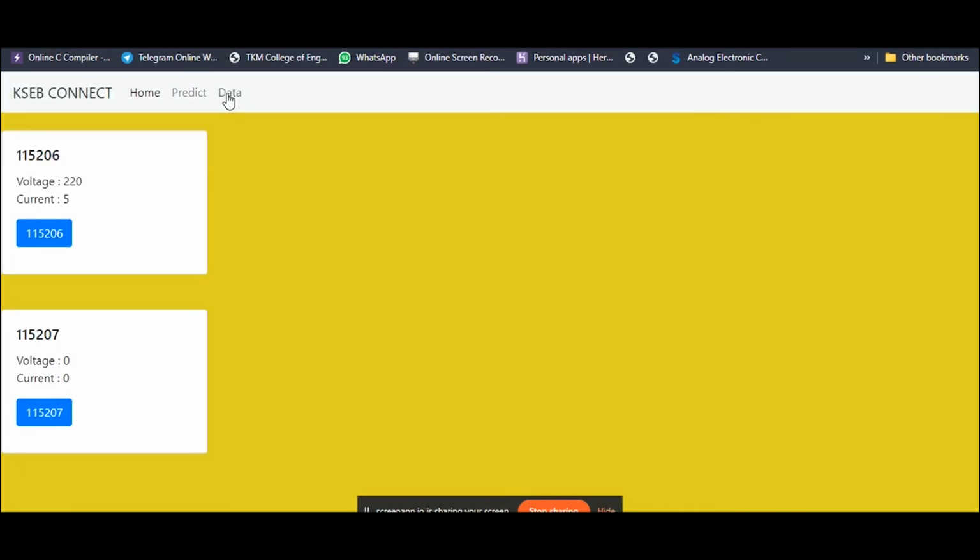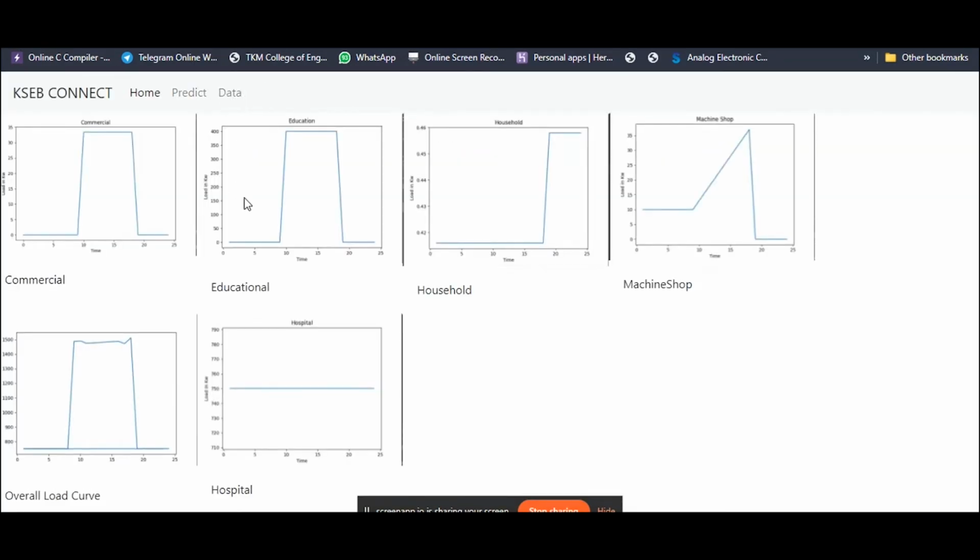Now let's move to the data section. In the data section, as you can see, are the individual plots of the commercial buildings, the education, the households, the machine shops, and the overall load curve, which we earlier saw, and the hospital, which is given in the question as constant. This data is again re-verified by the data we get from the Node MCU and the Arduino circuit.